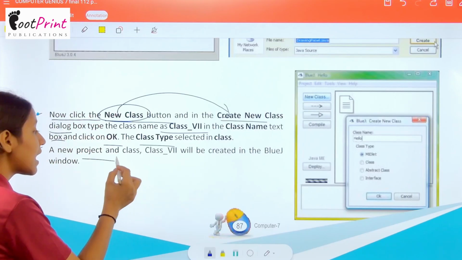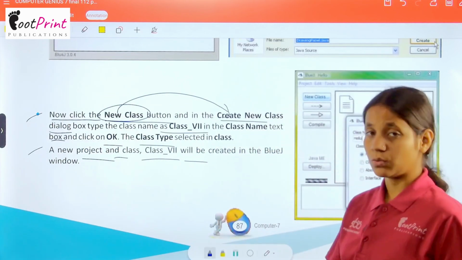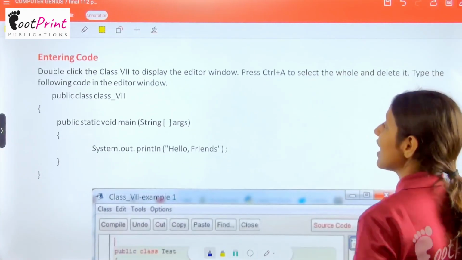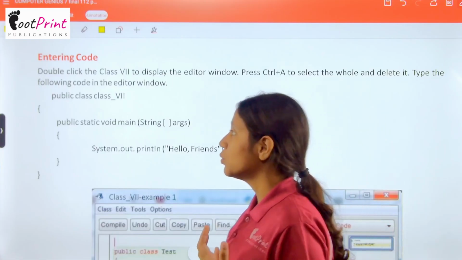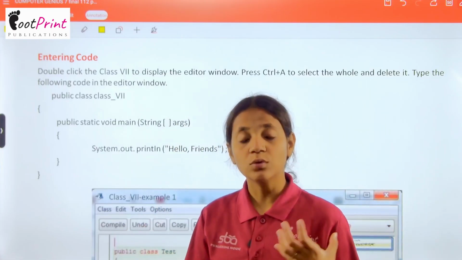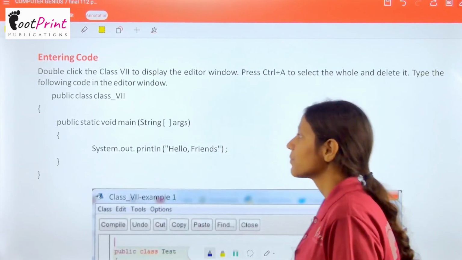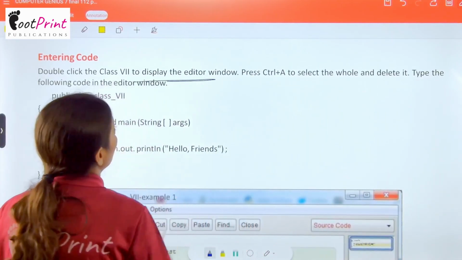Now a new project and class 7th will be created in the BlueJ window. Now आपने प्रोजेक्ट ओपन कर दिया है. Now we have the topic of how we enter the code. To run the program we have to understand the code and how to apply the codes. Now double click the class 7th to display the editor window.